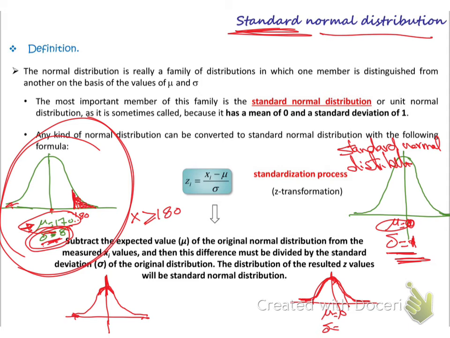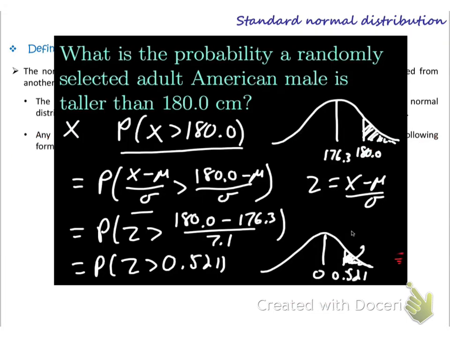So here, in the standard normal distribution, mu equals 0 and sigma equals 1. So how do we convert to this? I'll give you an example now to avoid going through this theoretical explanation. One example will make it clear. In this example, what is the probability that a randomly selected adult American male is taller than 180? They have given us the mean, 176.3, and the standard deviation, 7.1. These are givens in the problem itself.